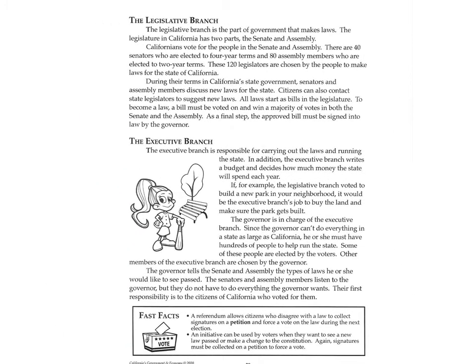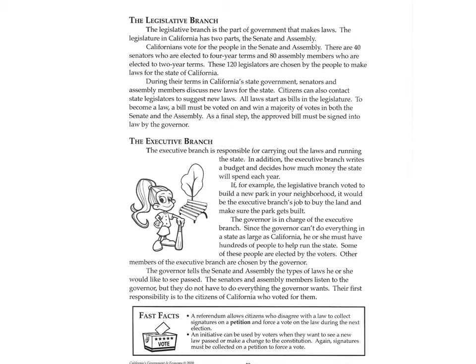The legislative branch. The legislative branch is the part of government that makes laws. The legislature in California has 2 parts, the Senate and the Assembly. Californians vote for the people in the Senate and Assembly. There are 40 senators who are elected to 4-year terms, and 80 assembly members who are elected to 2-year terms. These 120 legislators are chosen by the people to make laws for the state of California.